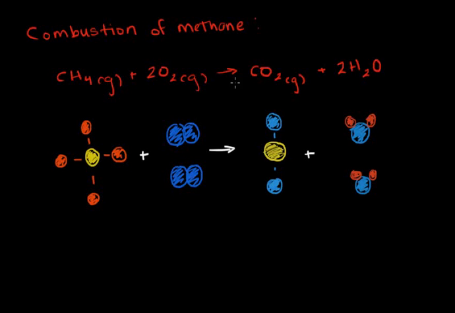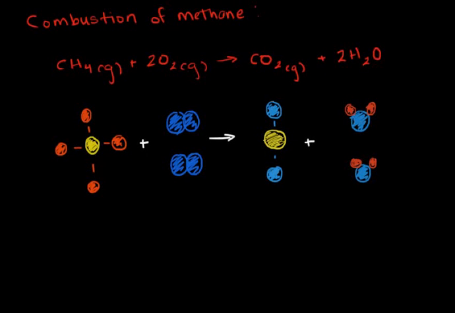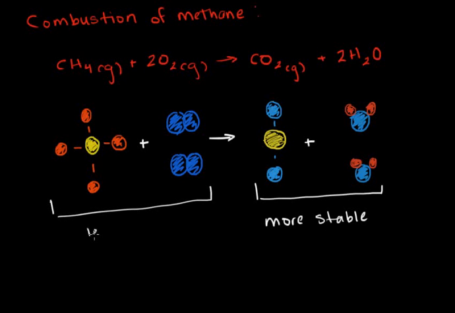Let's think about that idea when we discuss in more detail the combustion of methane. This is how the combustion of methane works. We have one methane molecule, CH4, we add two oxygen molecules, two O2s, and we produce one carbon dioxide molecule and two water molecules. Now I'm going to tell you a few things about these products and reactants. The first thing is that these products are more stable than the reactants. The reactants are less stable.